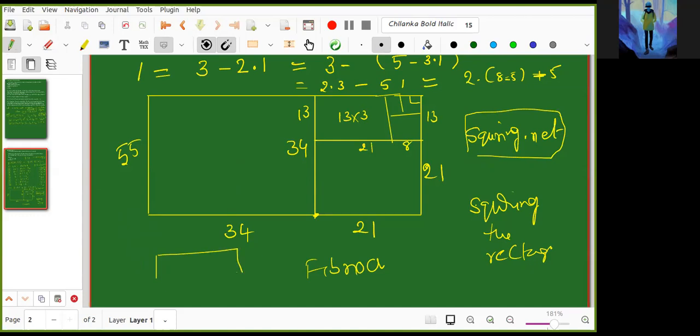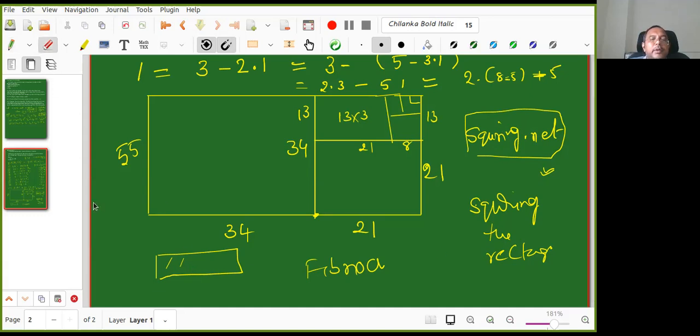I want to fit many things inside and use space very properly. So I will divide into these parts and look into things. That's why squaring.net is interesting. They use electrical networks and many places while devising things. So this is a very useful concept.